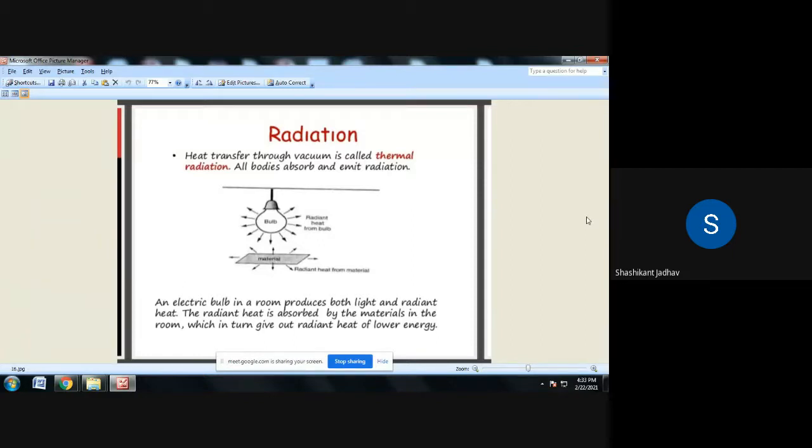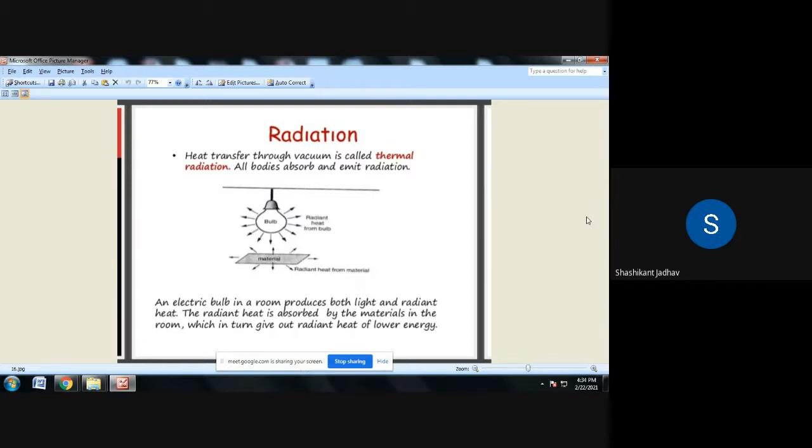Suppose we consider the sun and the earth. The sun rays come from the sun towards the earth, and there is no environment in between the sun and earth. Still the heat transfer takes place from the sun to the earth because of radiation. But for conduction and convection, there is a need of a medium to transfer the heat.